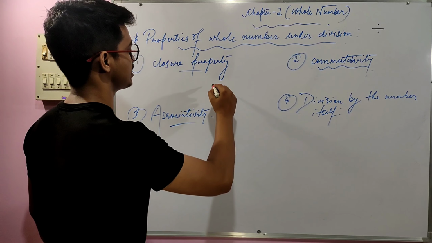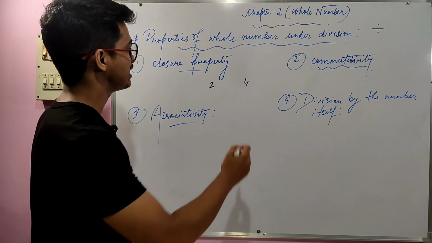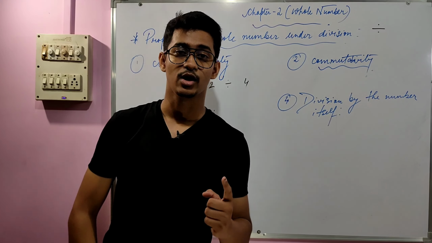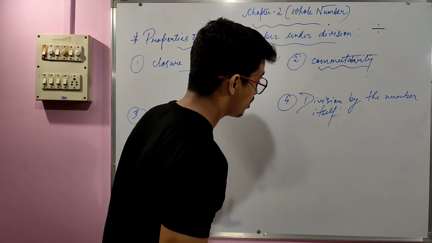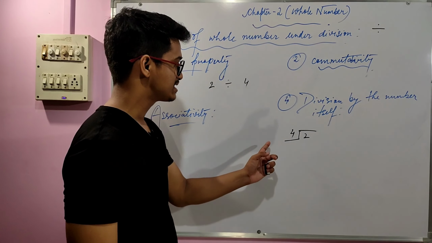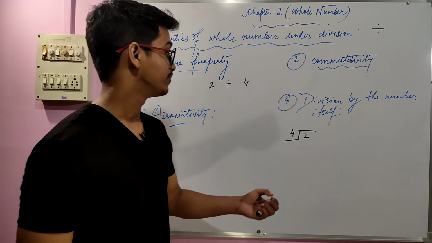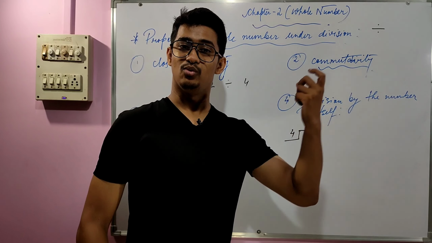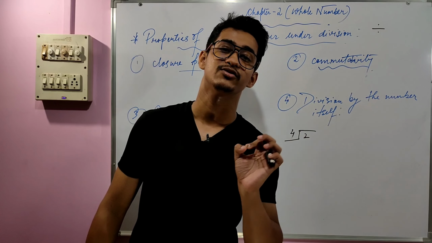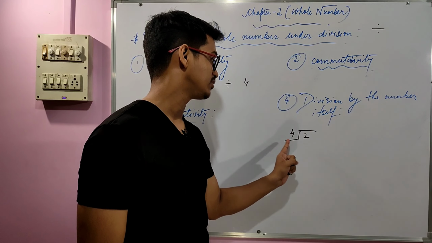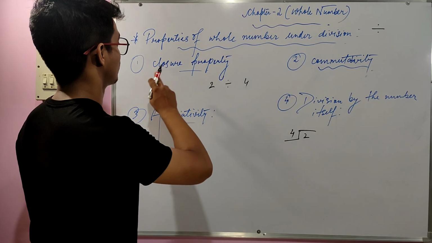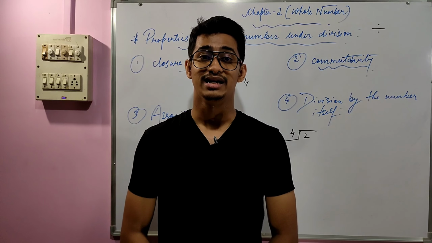Why? Because if I take 2 and 4, these are two whole numbers, and if I put the divided sign over here, it will not give us a whole number. Why? Because 2 is divided by 4. So 4 into what number gives you 2? There is no such whole number present for us that will give us 2. So in that case, we cannot say that closure property holds under division.